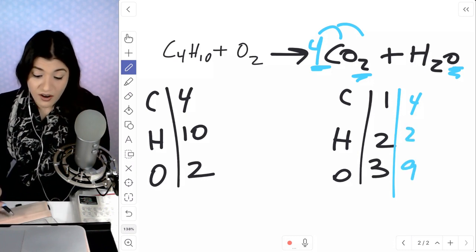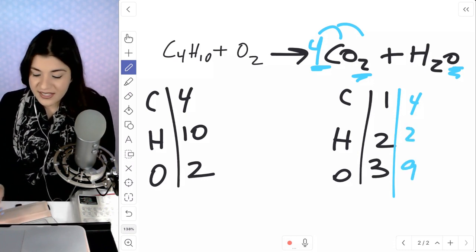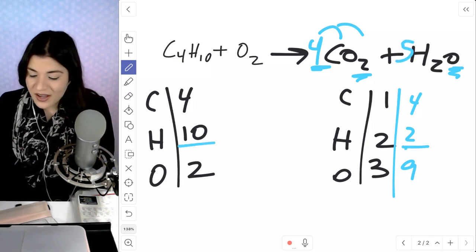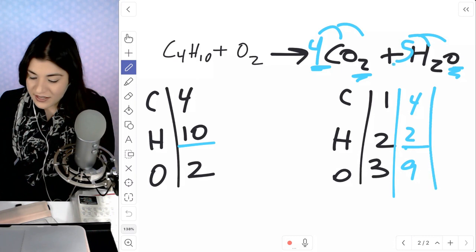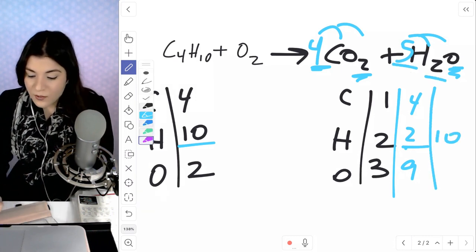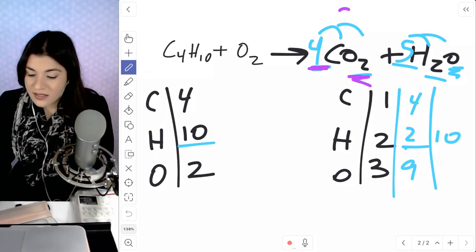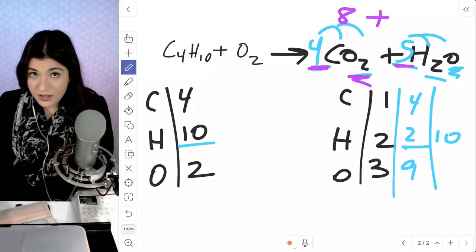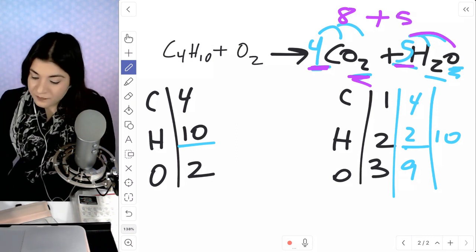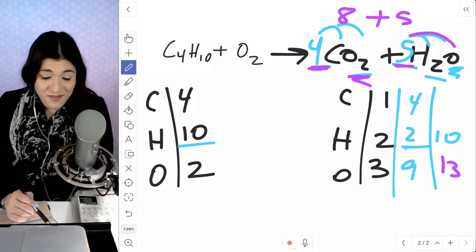Next, we have our hydrogen to balance out. So there's 10 on this side, 2 on this side. So I'll place a 5 here and once again distribute. So 5 times 2 gives us 10. And then let's recount those oxygen. So we said that there were 8 here. Plus, this 5 is really distributing to the oxygen, so 5 of them. So 8 plus 5 would give us 13. And we're still not balanced.